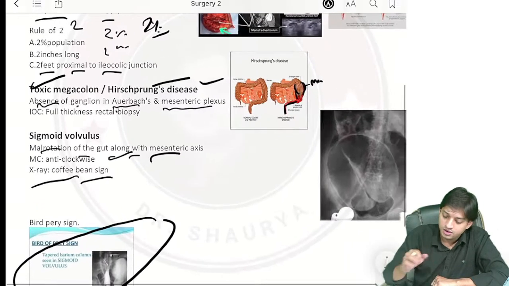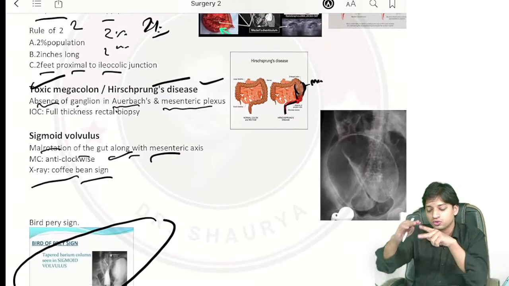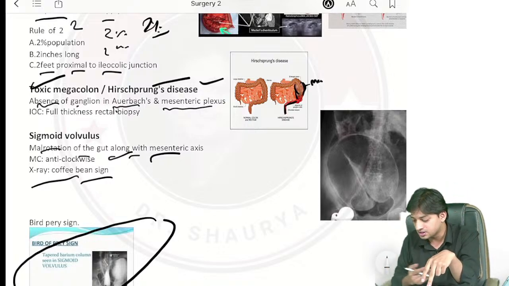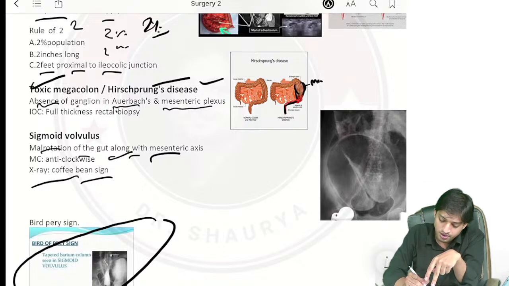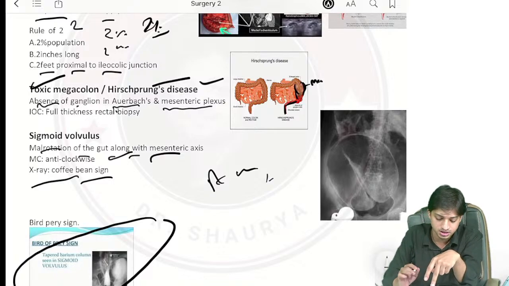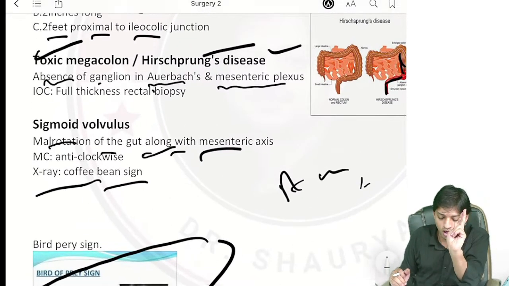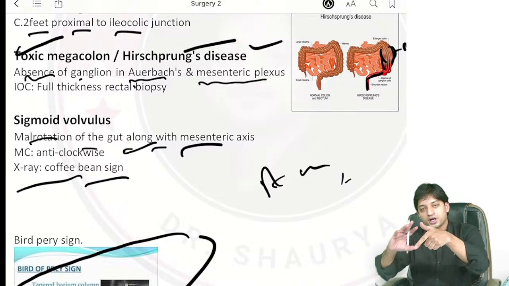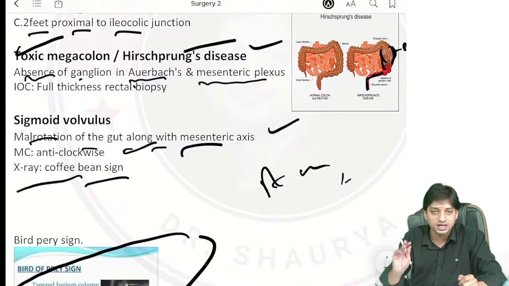Now, what do you have to do for diagnosis? You have to cut out the full thickness of the rectum and check, because the pathologist will take the section and he will check whether there is absence of myenteric ganglion cells in the Auerbach plexus and myenteric plexus, right? Coming to sigmoid volvulus. See, sigmoid volvulus, nothing, sigmoid colon or malrotation of the gut along with the mesenteric axis.